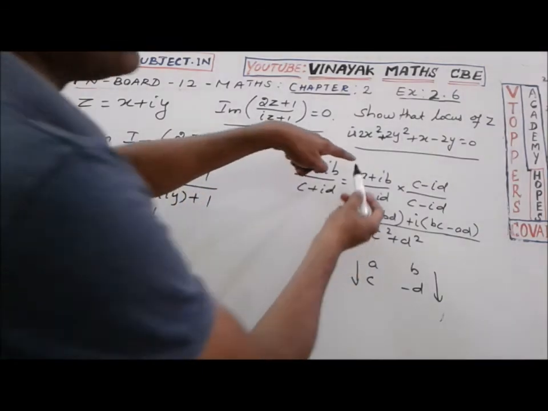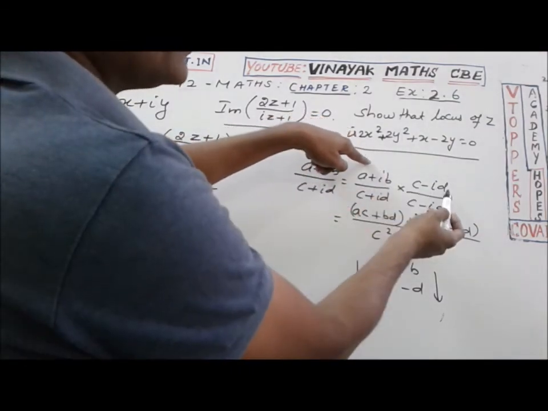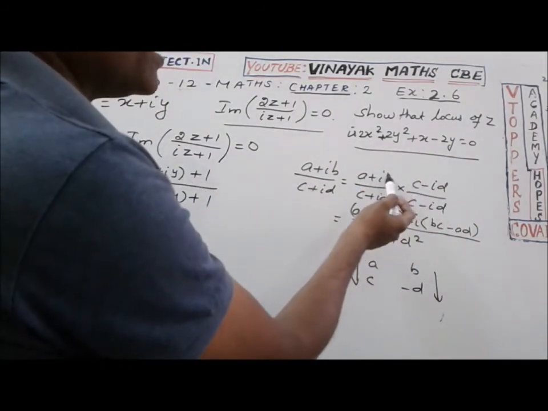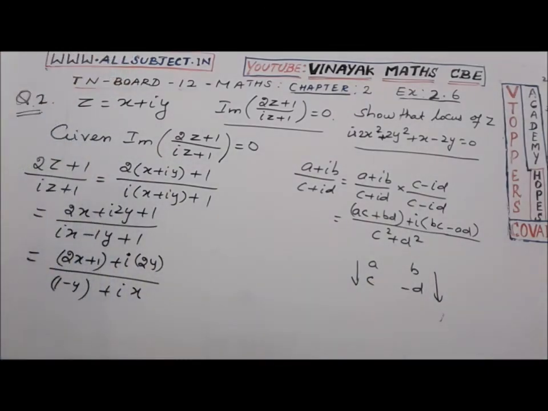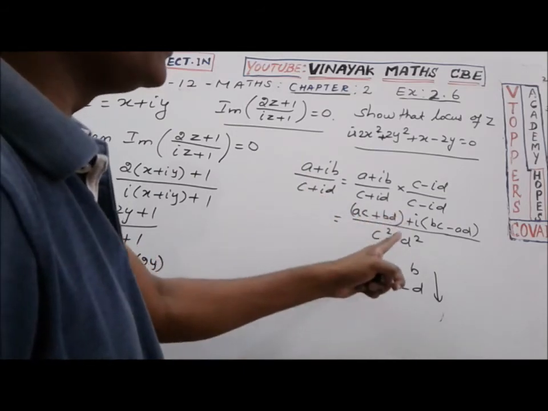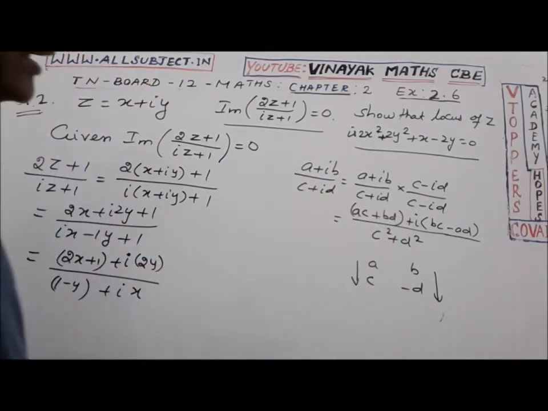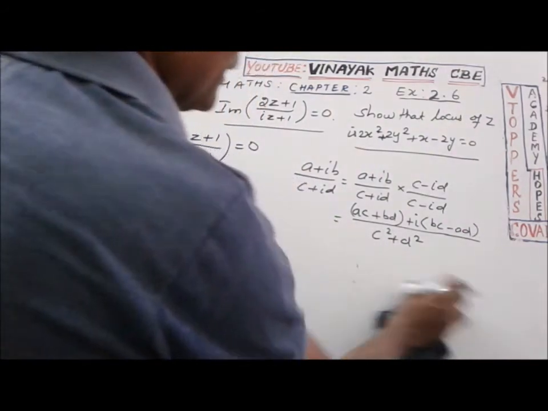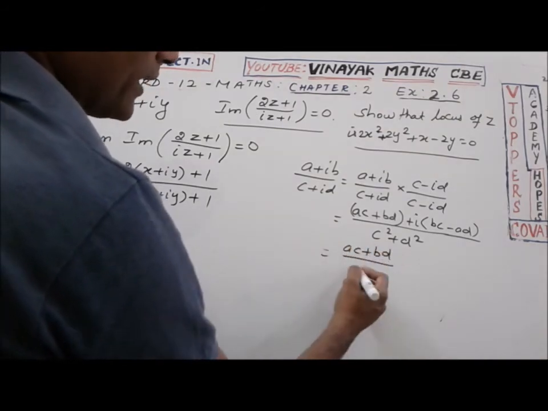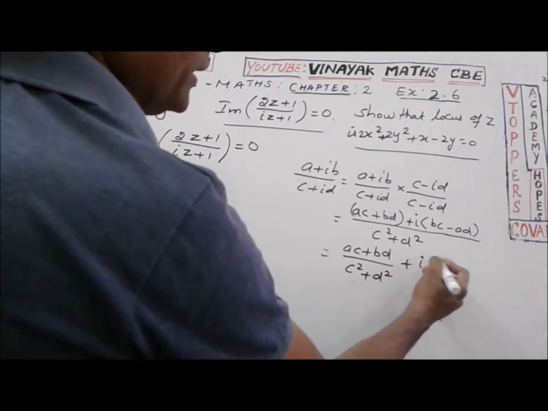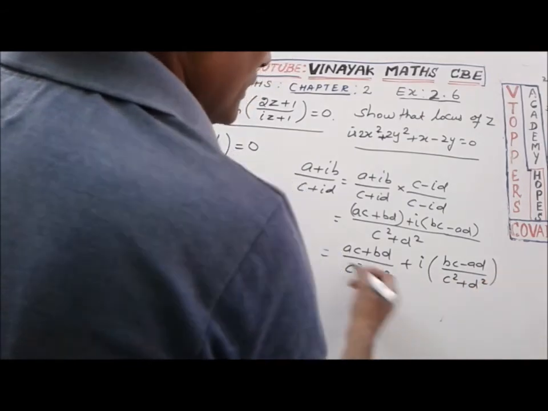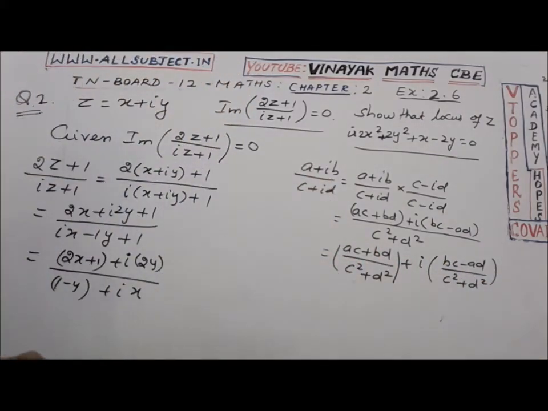Look here, when we multiply real to real, we get a real part. Imaginary to imaginary, and changing sign, we get a real part. Then real to imaginary, minus ad, and imaginary to real, we get an imaginary part. So (a plus ib) by (c plus id) equals (ac plus bd) by (c square plus d square) plus i into (bc minus ad) by (c square plus d square). This is the real part, and this is the imaginary part when we divide.